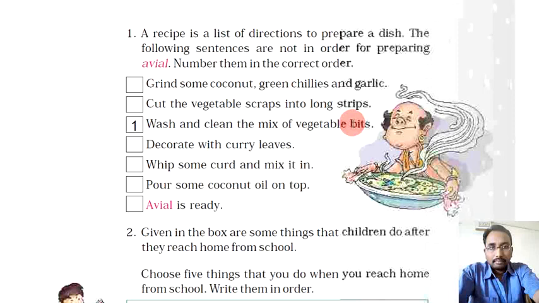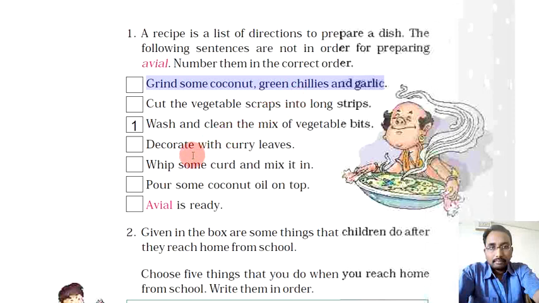So can you tell me the next sentence or next step? Yes. Next is cut the vegetable scraps into long strips. Okay. After he washed and cleaned the mix of vegetable bits, then he cut the vegetable scraps into long strips. Right? After cutting the vegetable scraps into long strips, then he ground some coconut, green chilies and garlic. So the third is grind some coconut, green chilies and garlic. So this is the third one.